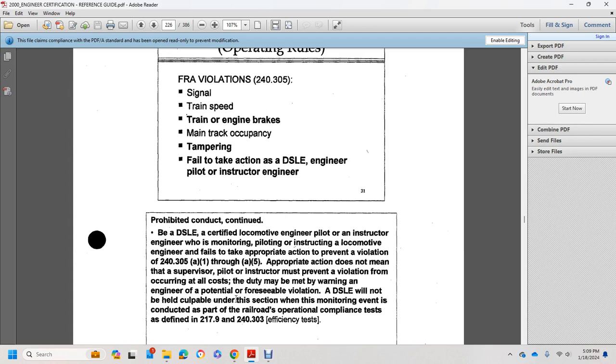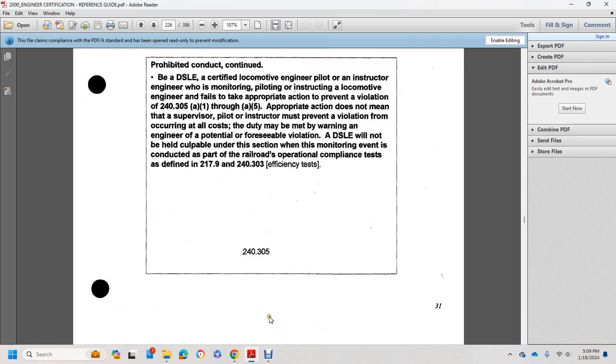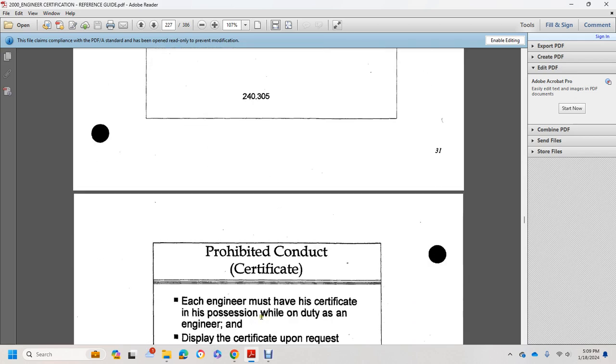Appropriate action does not mean that the supervisor, pilot, or instructor must prevent a violation from occurring at all costs. The duty is to meet the warning of an engineer's potential for a foreseeable violation. A designated supervisor of locomotive engineers will not be held culpable under this section when the monitoring event is conducted as part of the railroad's operational compliance test as defined in 217.9 and 243.03 efficiency test.